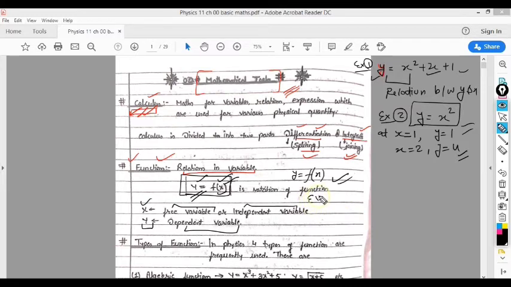Suppose in an example it is given that y equal to t square plus 3t plus 1. Here, instead of x we have t, so we can write y is a function of t, not x. I hope you understand why we write f(x). We can write anything instead of x. If that thing is t, then we write y as a function of t. Now we will move on to types of function.